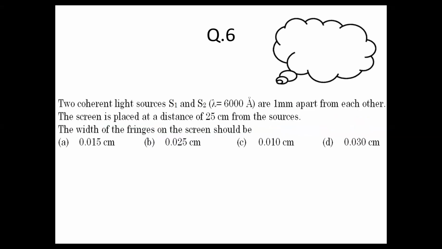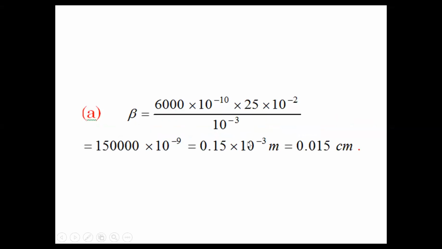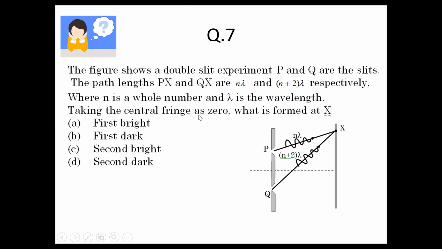Next question, question number 6, what did you get? Yes, you are all telling me that you've got option A. That's very good. Option A is your answer, because again of the width formula. If you apply it, you will get 0.015 centimeters. Very good. Your speed is also good nowadays. Question number 7, what's your answer?